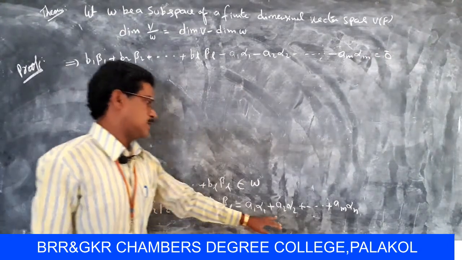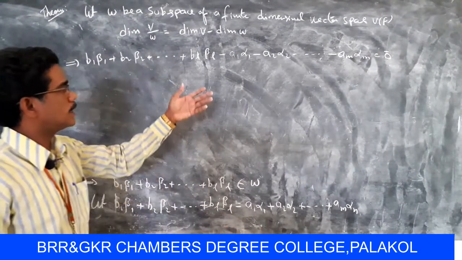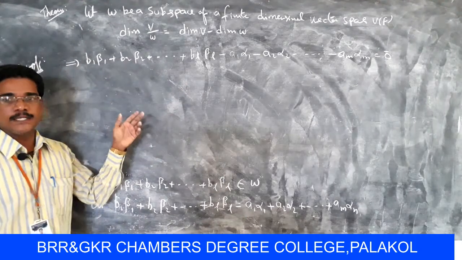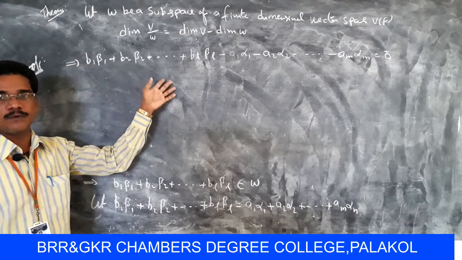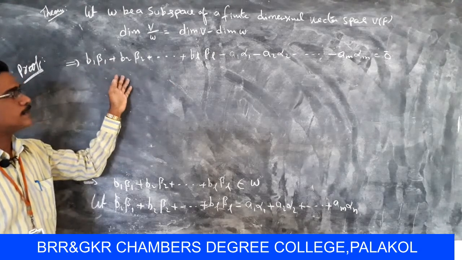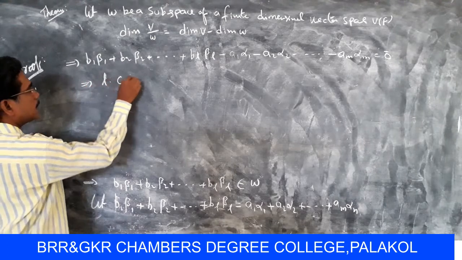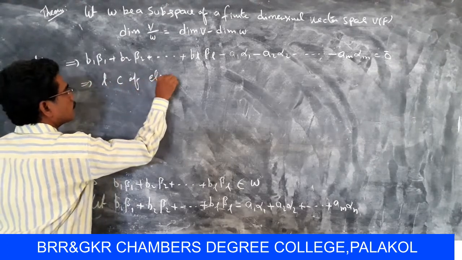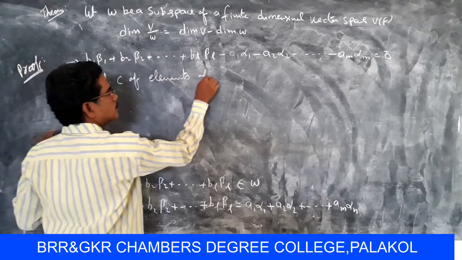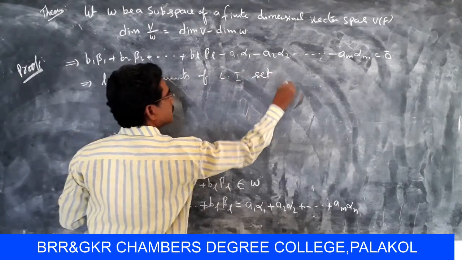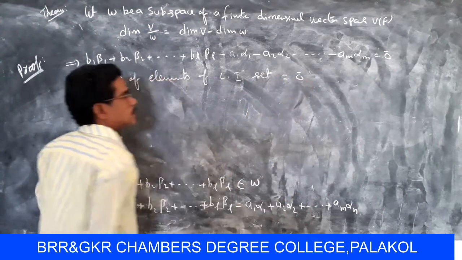So here can be the LHS side. So minus, finally equal to 0 bar. Here it is a linear combination of elements of the linearly independent set equal to 0 bar.